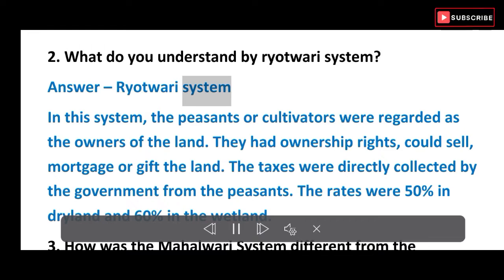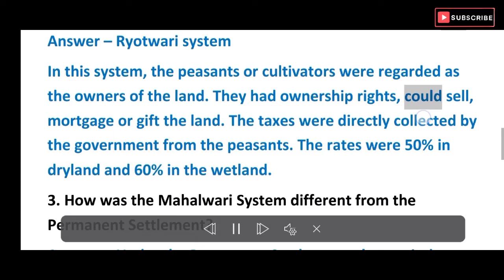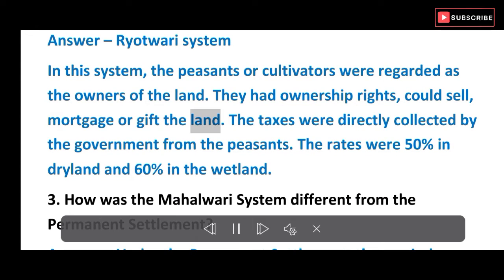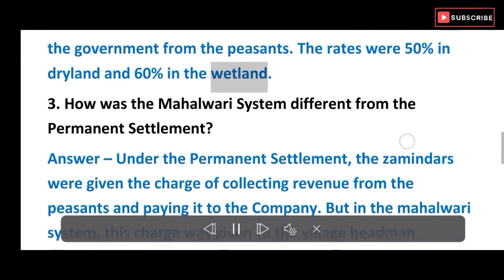2. What do you understand by Rayotwari system? Answer, Rayotwari system. In this system, the peasants or cultivators were regarded as the owners of the land. They had ownership rights, could sell, mortgage or gift the land. The taxes were directly collected by the government from the peasants. The rates were 50% in dryland and 60% in the wetland.